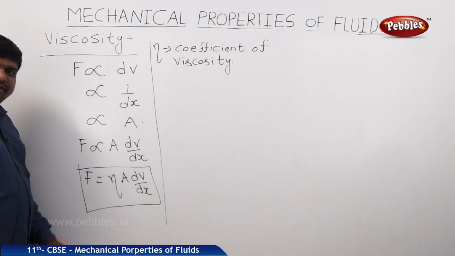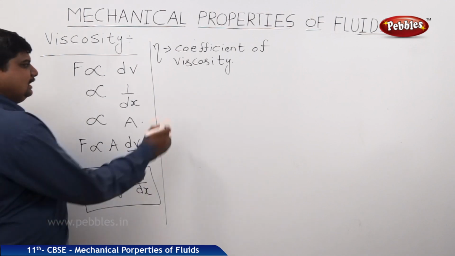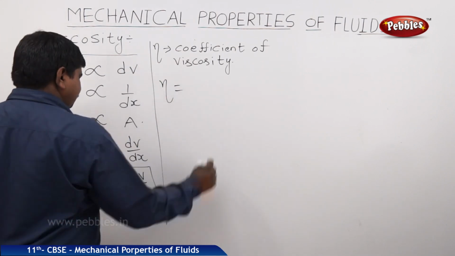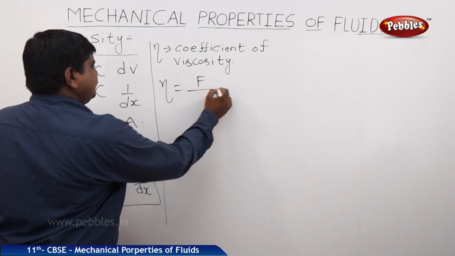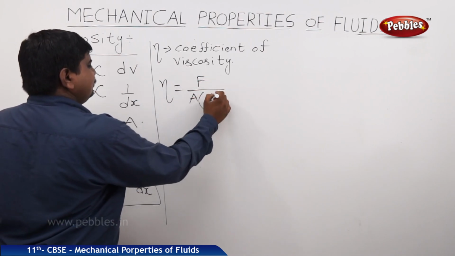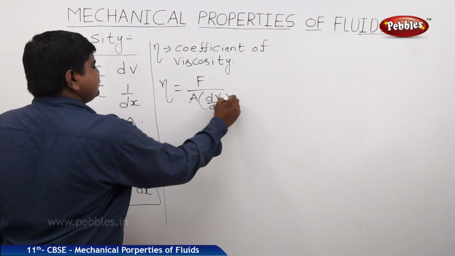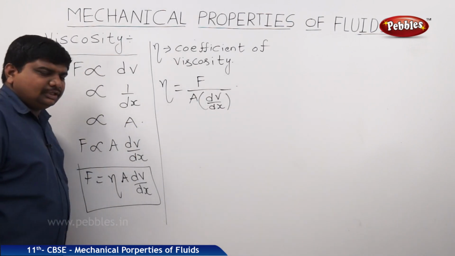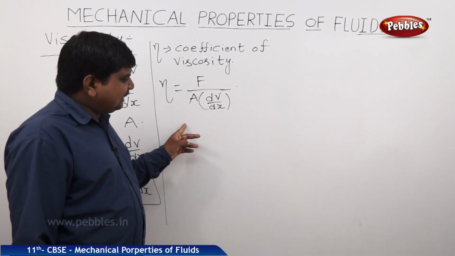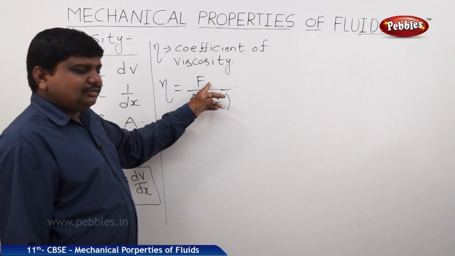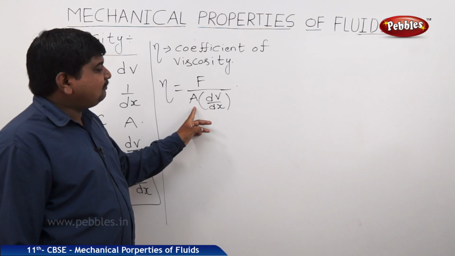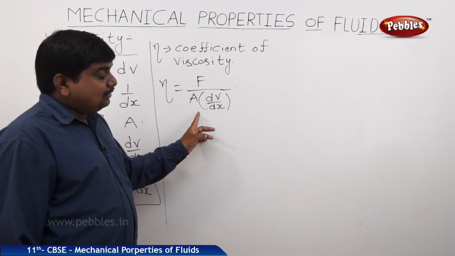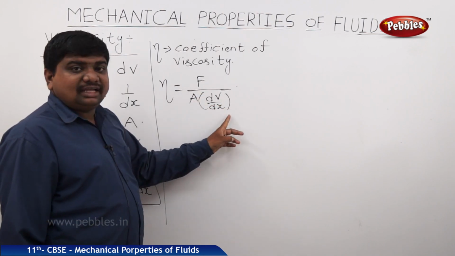So if you want to find the defining equation for eta, therefore eta is equal to F by A into dV by dx. So the coefficient of viscosity is defined as the unit of force acting between the unit surface area of the two adjacent layers which are moving with one unit velocity gradient.